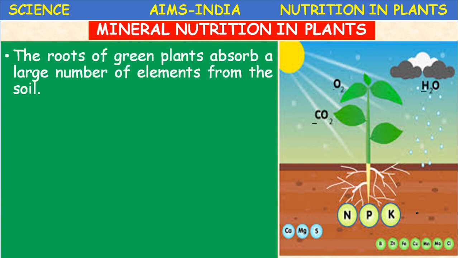The roots of green plants absorb a large number of elements from the soil, like cobalt, magnesium, sulfur, zinc, boron, iron, copper, manganese. Carbon is particularly available in the form of carbon dioxide, synthesized by photosynthesis. The carbon requirement can be fulfilled by the plants themselves.